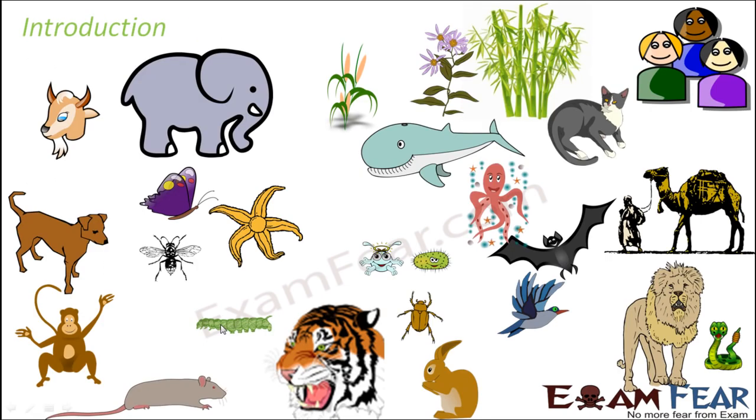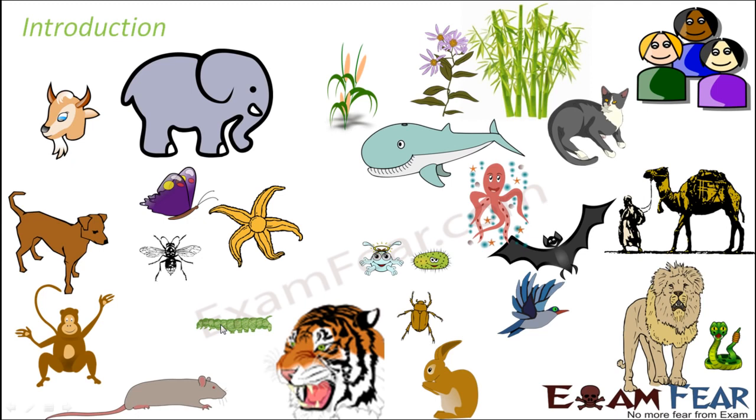Now, reproduction in living organisms. What do we mean by reproduction? To reproduce new organisms of its own kind, right? For example, a tiger gives birth to another tiger. So they give birth to the same species, correct?